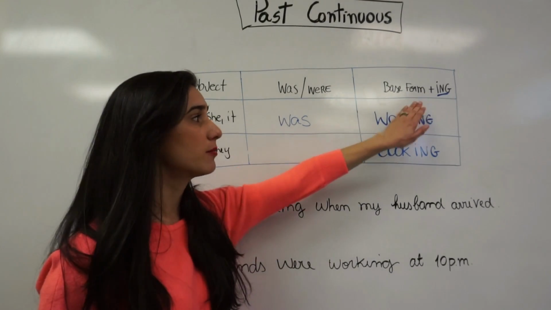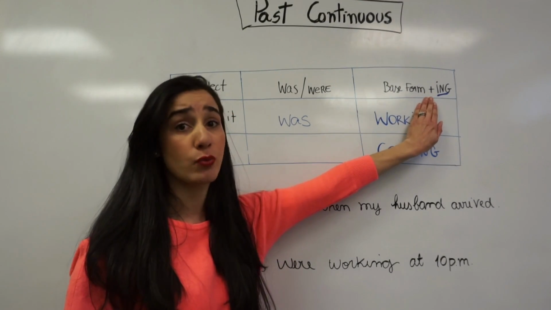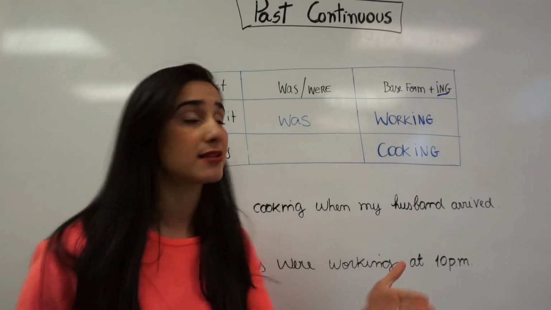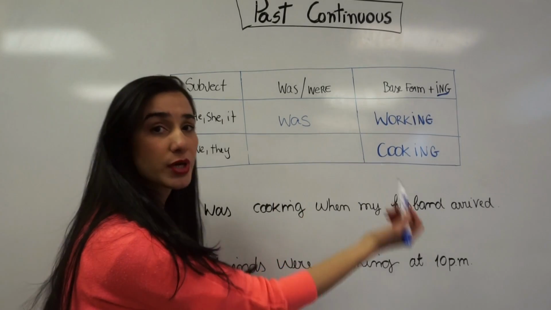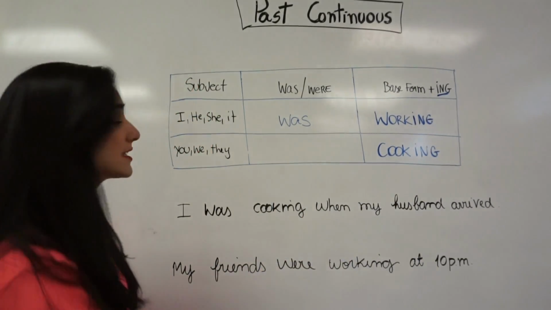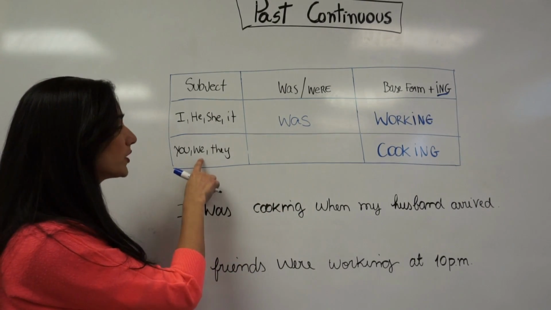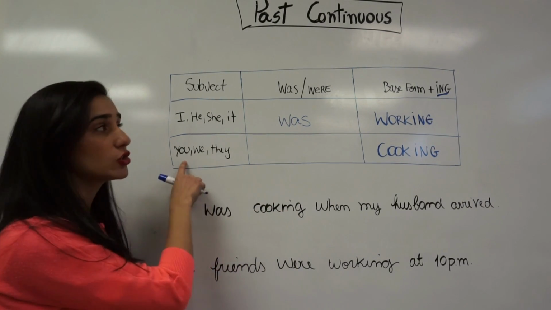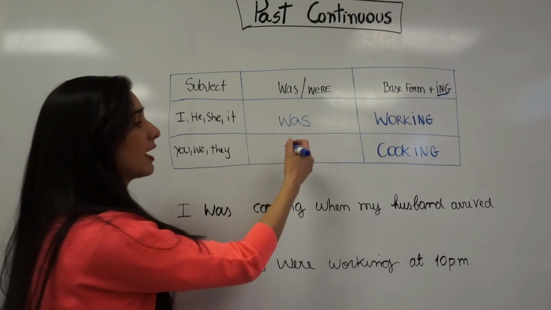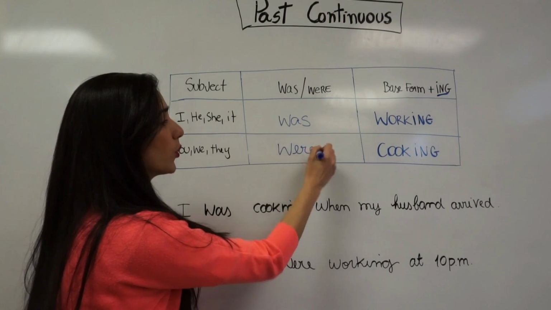Plus the base form of the verb, work, and then the ing, which is gonna be working. So I was working at 10 p.m. last night, right? The second one is you, we, and they. We cannot use was for you, we, and they. We have to use were, okay?